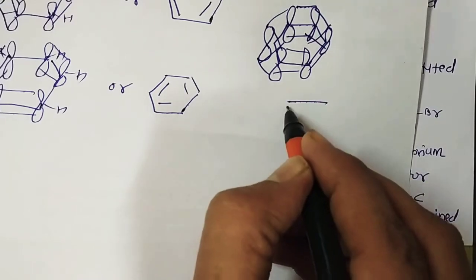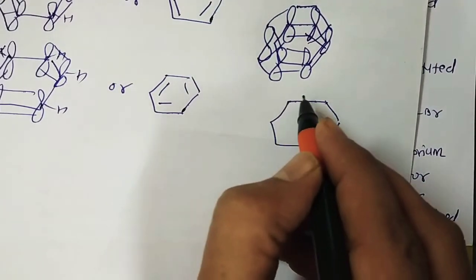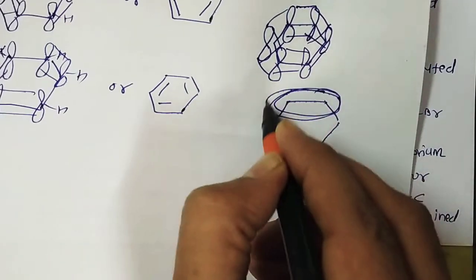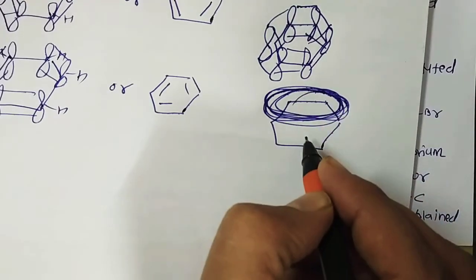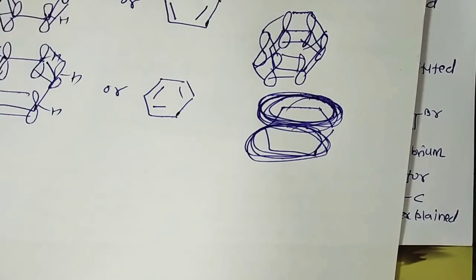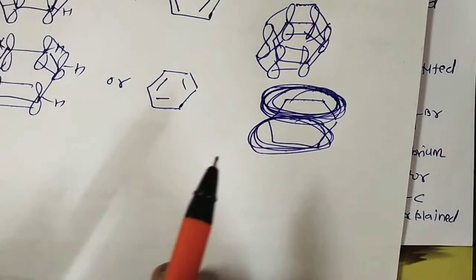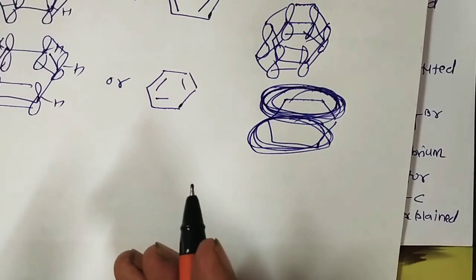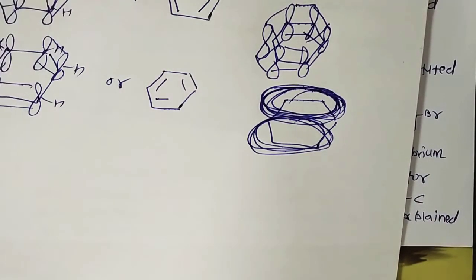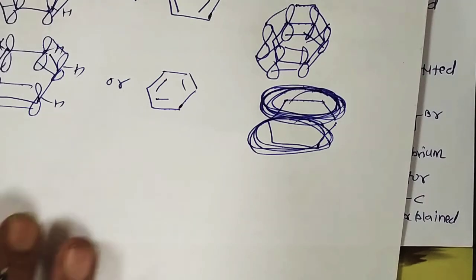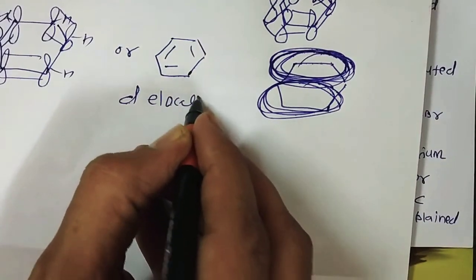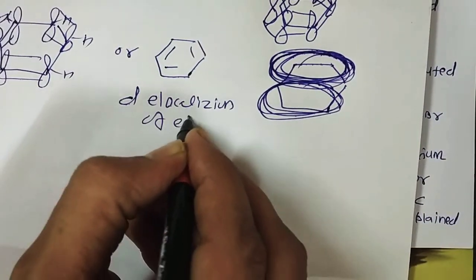So this is a pi cloud, in the same way a pi cloud. So it's a donut shape of pi clouds. Thus the p orbitals are not confined to a single pi bond between two carbon atoms, as the two structures are shown. This participation of pi electrons in more than one bond is called delocalization of electrons.